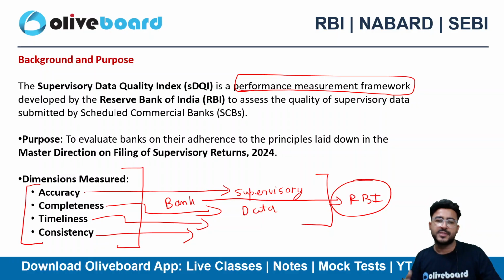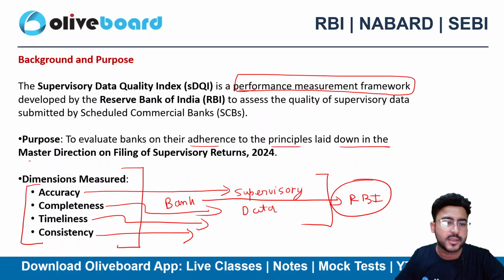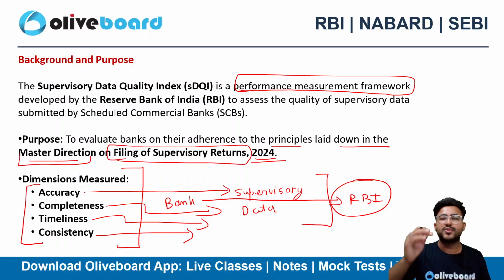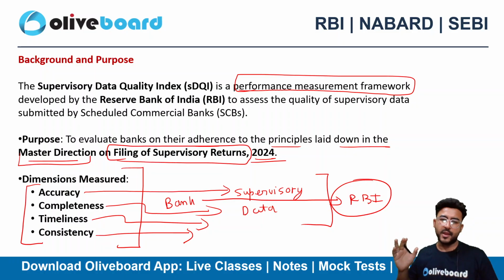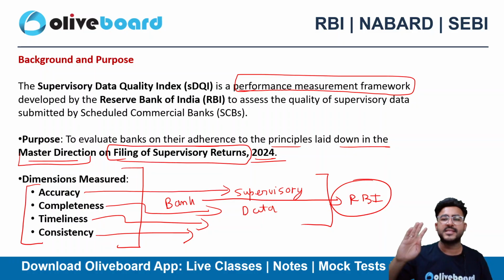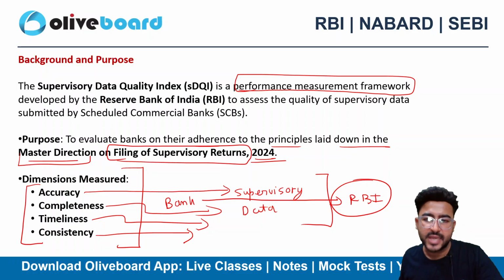Now what is the purpose of this? Why are we doing this? Just to evaluate the banks on their adherence to the principles laid down in a master direction. In 2024, RBI released a master direction on filing of supervisory returns. Every bank has to file the supervisory return with the RBI. On the basis of that filed return, RBI will do an analysis and measure the performance based on these 4 dimensions: accuracy, completeness, timeliness, and consistency, right?